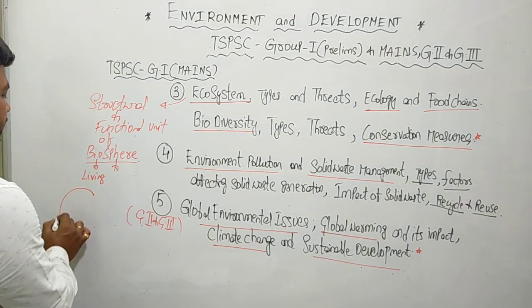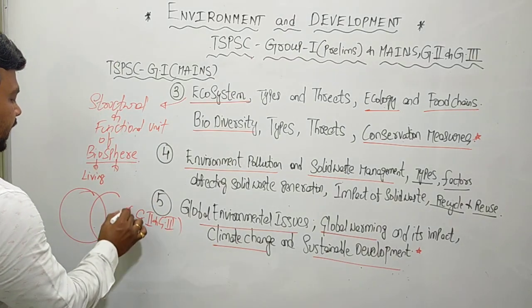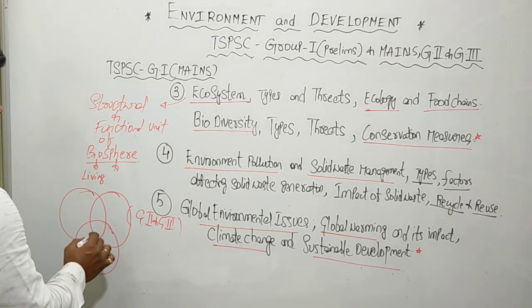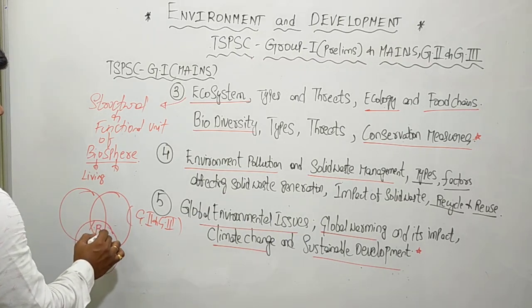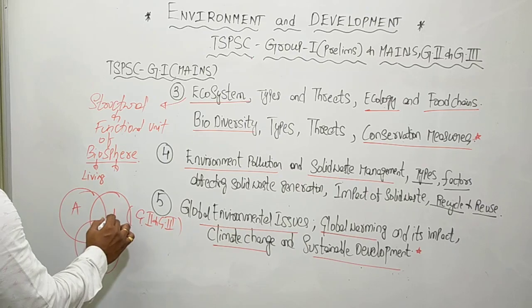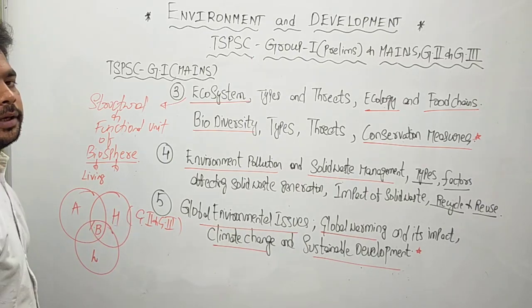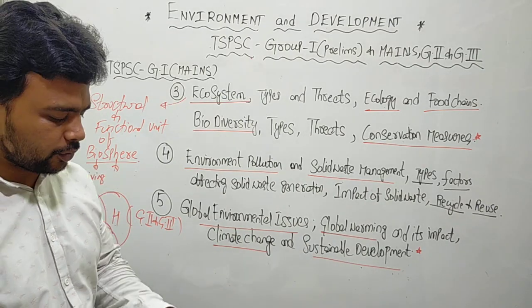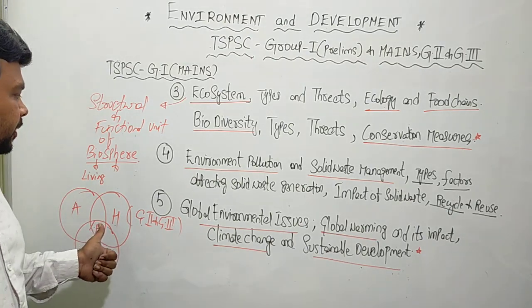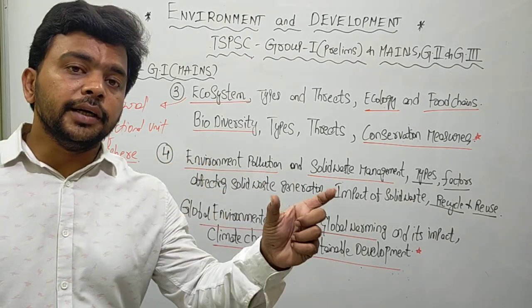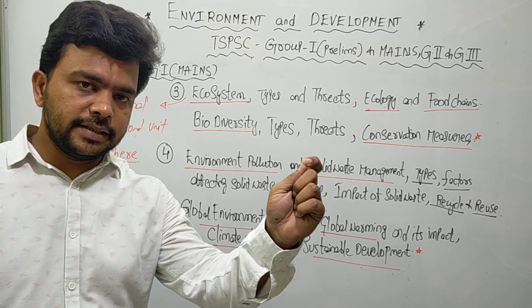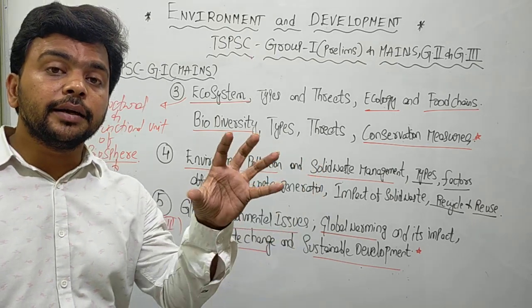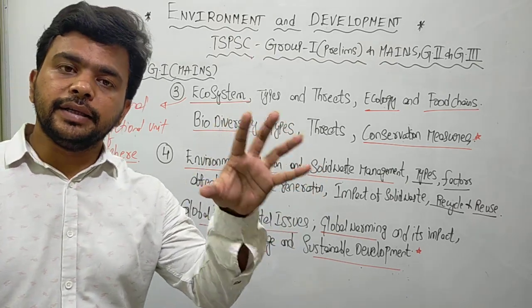So what do you mean by biosphere? It is a living sphere and it is located at the zone of confluence of atmosphere, hydrosphere, lithosphere. Understand that very clearly. Biosphere means the living place or living geographical area where life forms can reside.